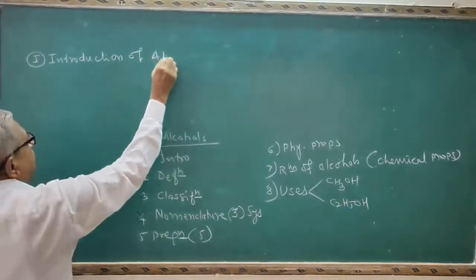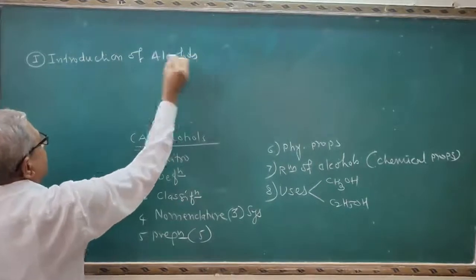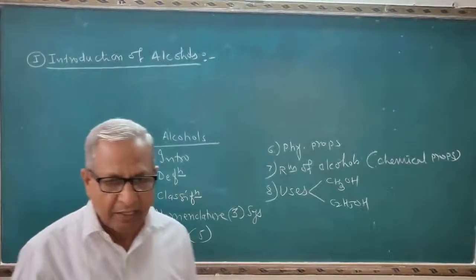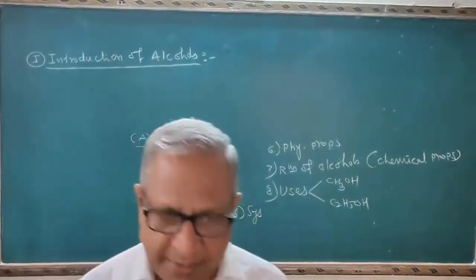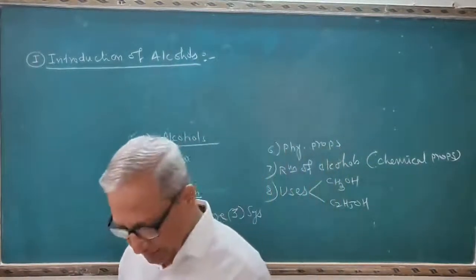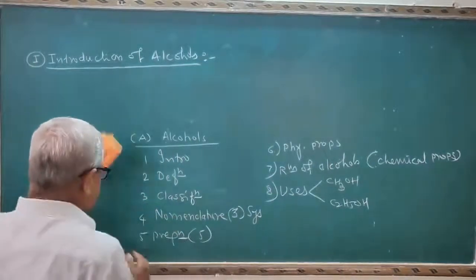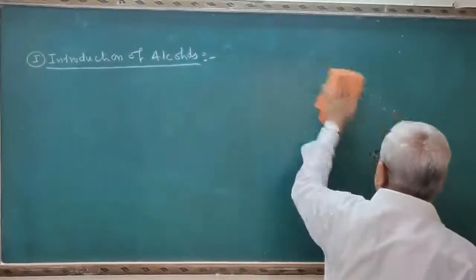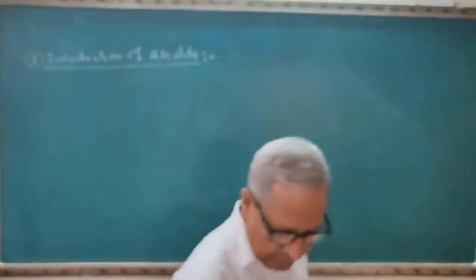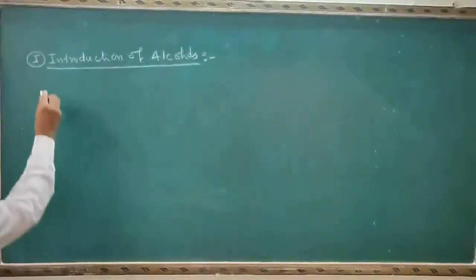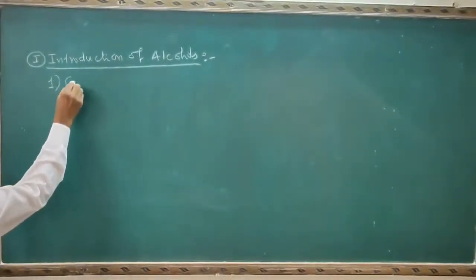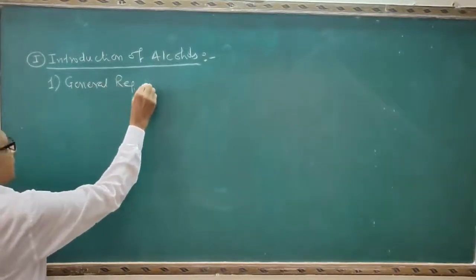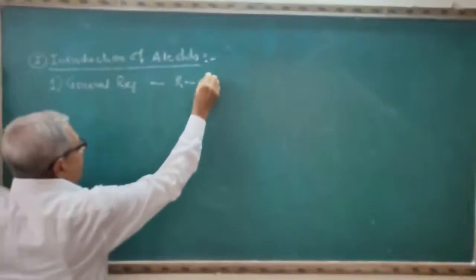Of alcohols. There will be no board pattern question on this point, but objective questions for NEET, JEE and CET can be set on this point. So I will start the introduction of the alcohols. Point number 1, general representation. These are generally represented by ROH,